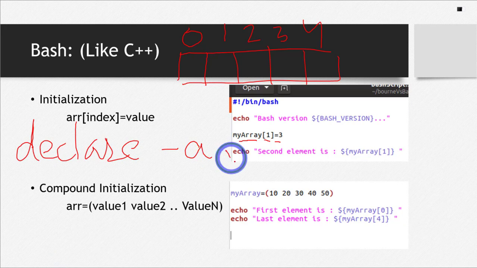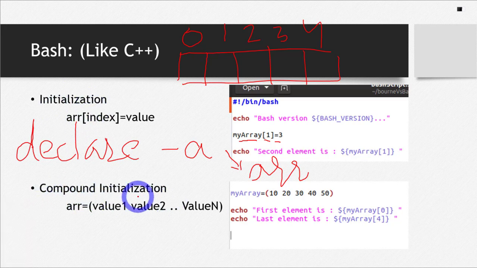For example, the name of your array is maybe ARR, so you will write declare space dash a space ARR, if you want to do that. But it's not necessary. This works. And if you do this, it is called explicit declaration, and if you just start using it, it's implicitly declared.